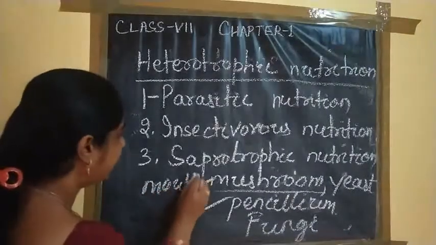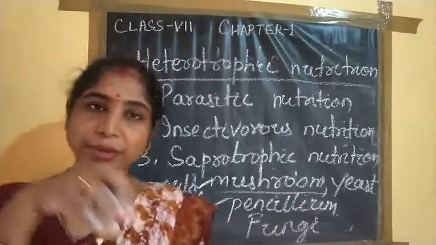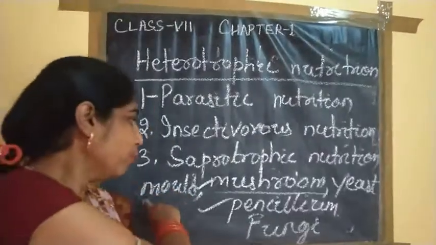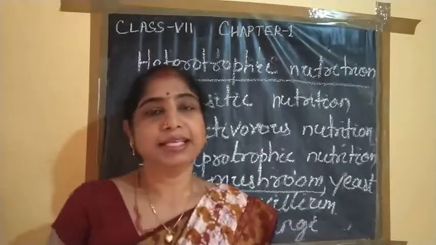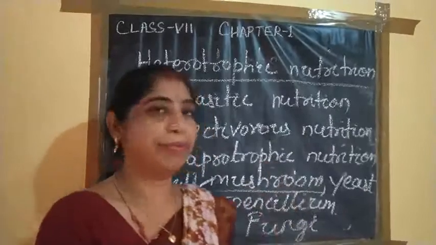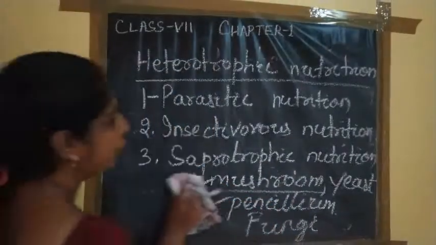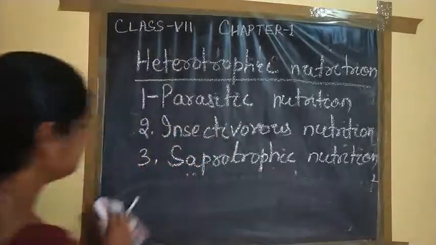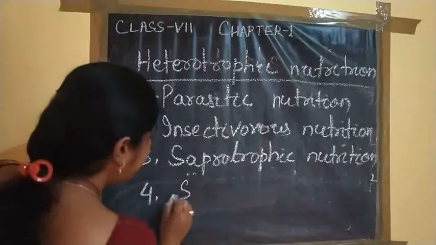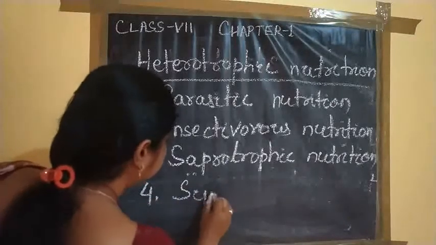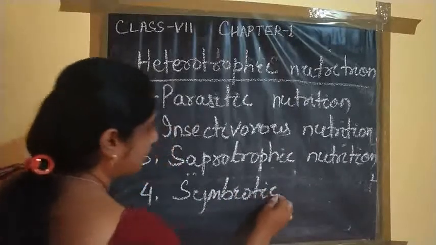Molds are of different types. Bread mold, which you know frequently grows on bread. So these are the mold, mushroom, then fungus, and yeast. All these have the saprotrophic mode of nutrition. Now let's come to another heterotrophic mode of nutrition, that is symbiotic nutrition.